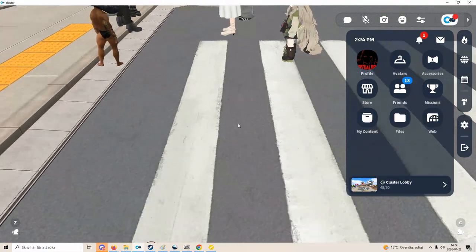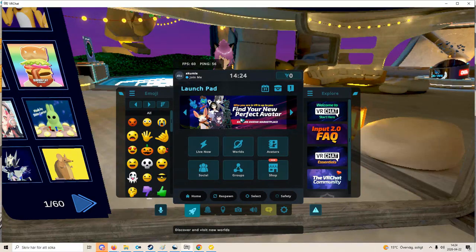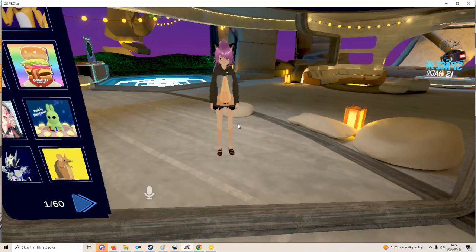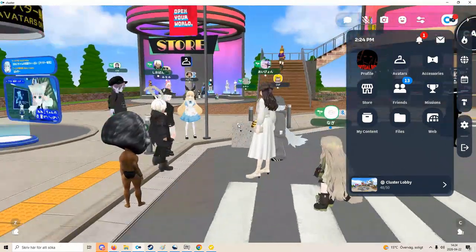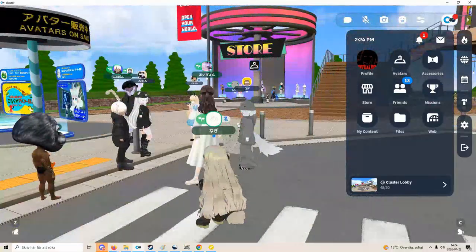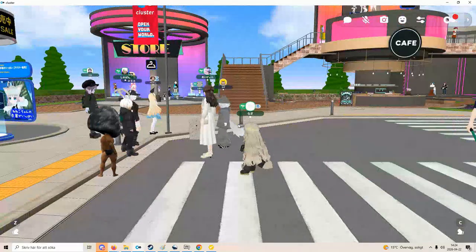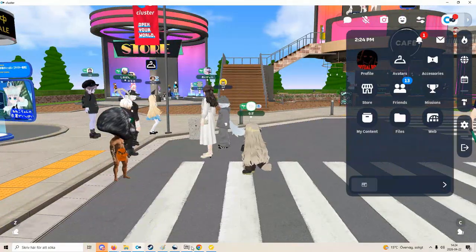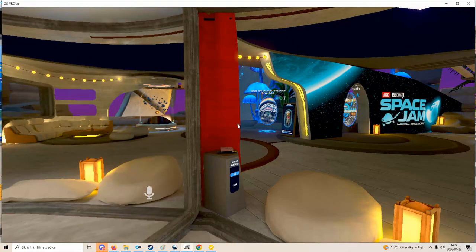In VRChat, if you do Unity avatars, you can add special effects in it, because again, if you look here, most Cluster avatars are very static, you see? They look nice, they look human or whatever, but they're very static. Some have special effects, and most of them are very static. In VRChat, you might see a million avatars with special effects, and you can easily just duplicate people's avatars.